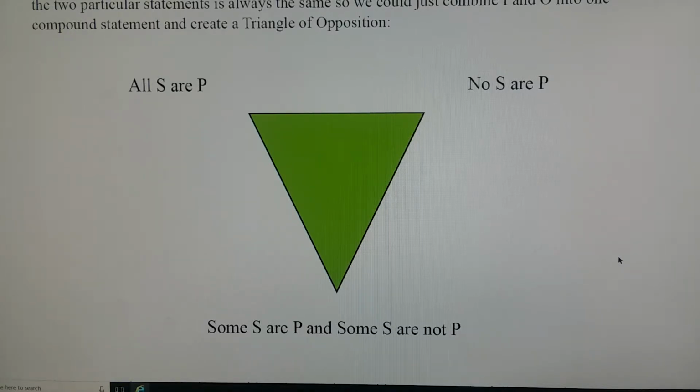Now you wouldn't necessarily have to conjoin some SRP with some SR not P. You could just leave one of them implied. But since they do have the same truth value, you can combine them if you want to.